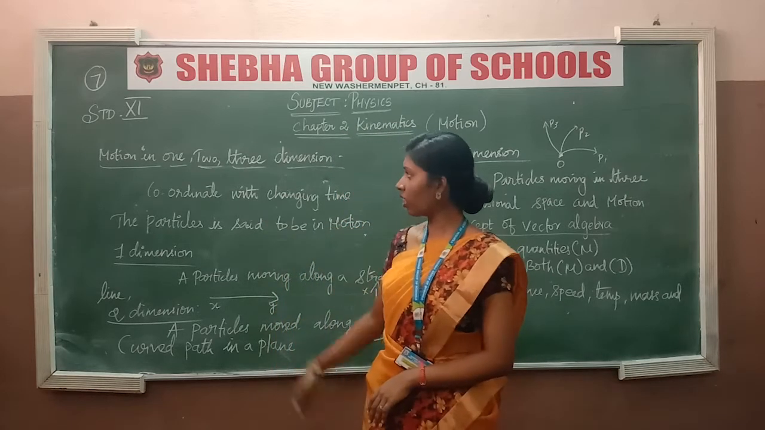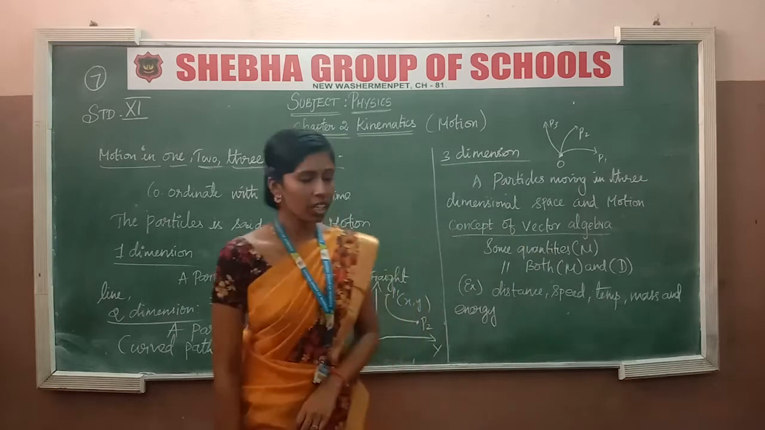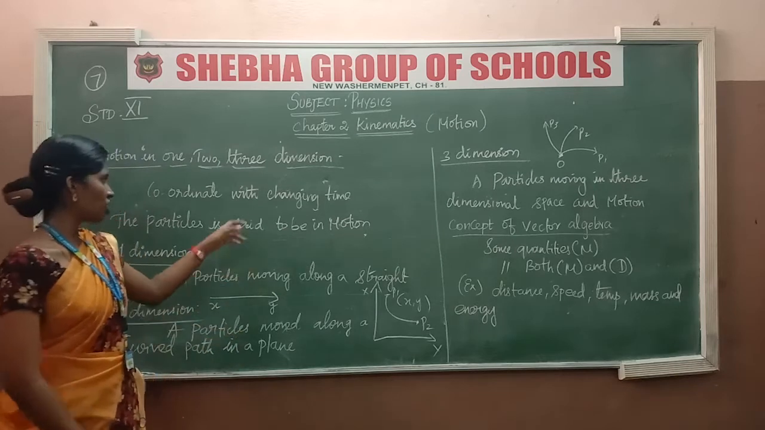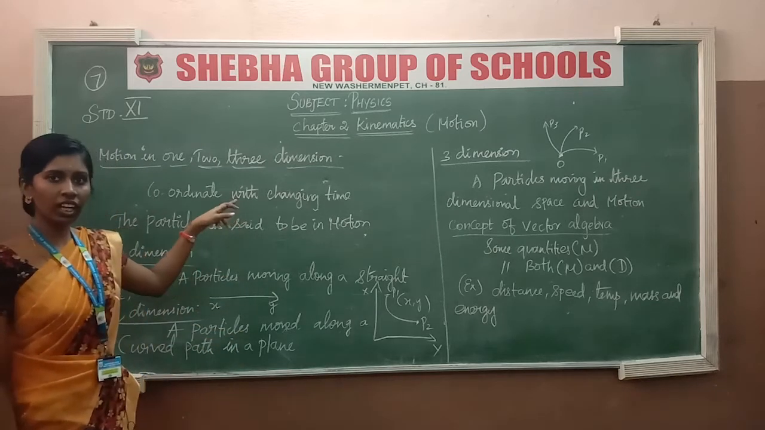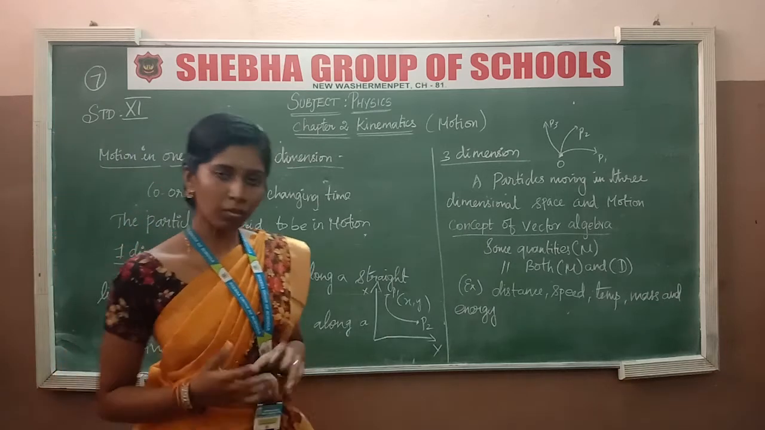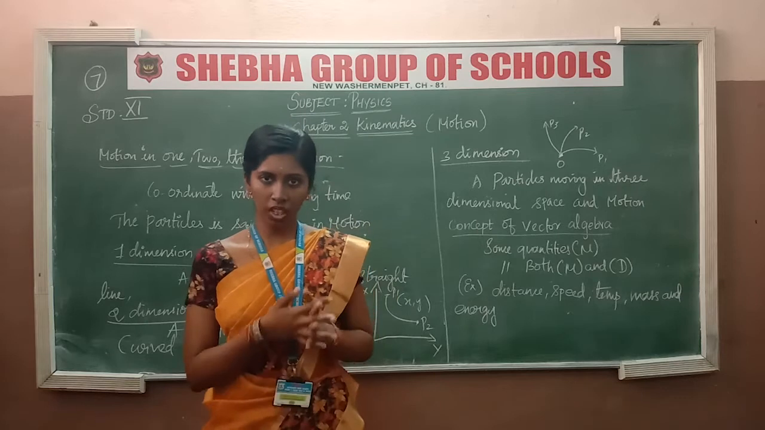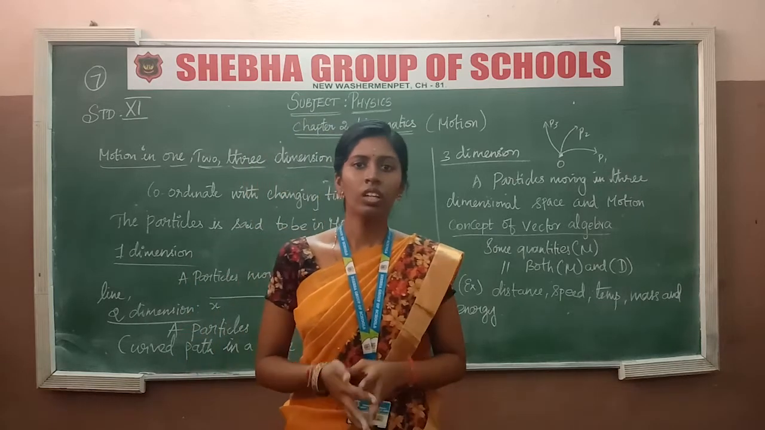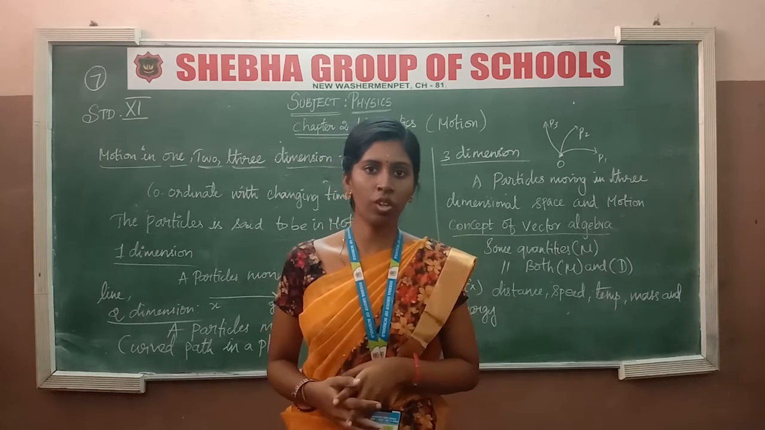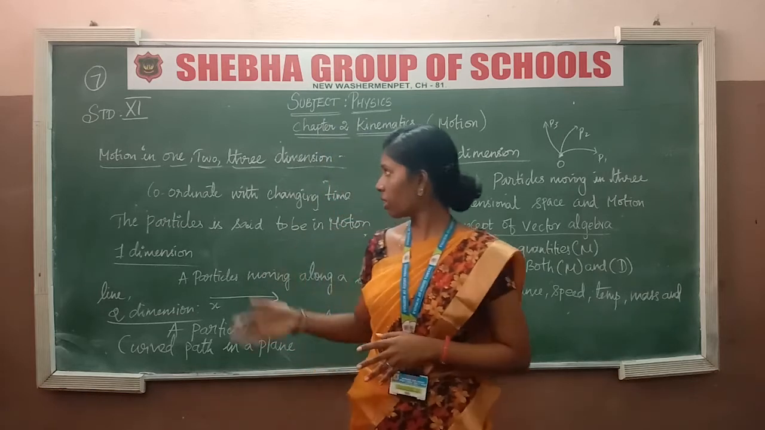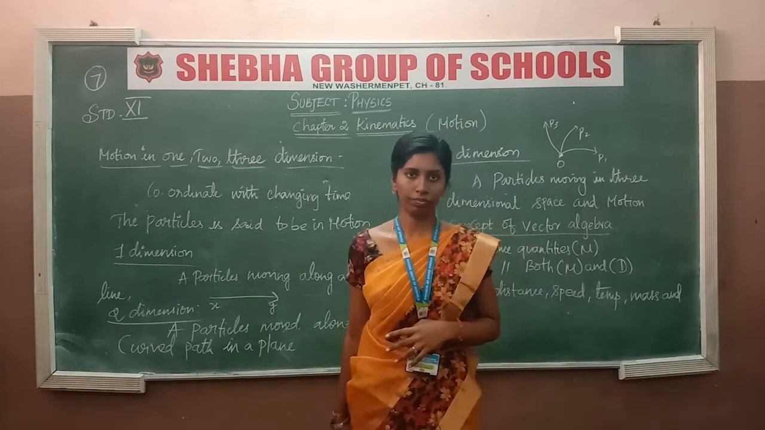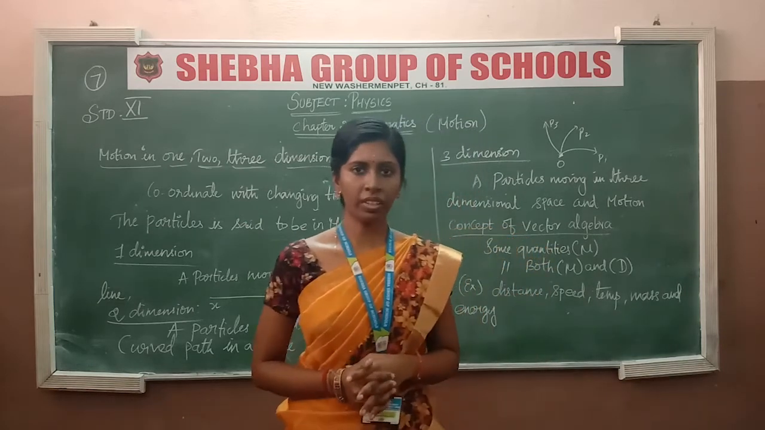So here we take these 3 dimensions. The coordinates change with time, and the particle is said to be in motion. Okay, coordinates changing with time. When an object moves, some changes will happen. When the object goes from a rest position to a moving position, we need to calculate some distance, the timing, and the mass of the object. There are many calculations like this. So motion is defined as coordinates changing with time.